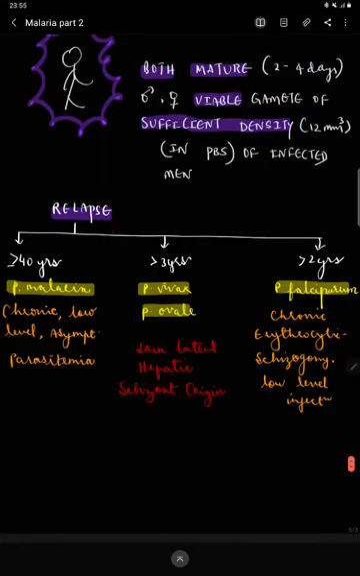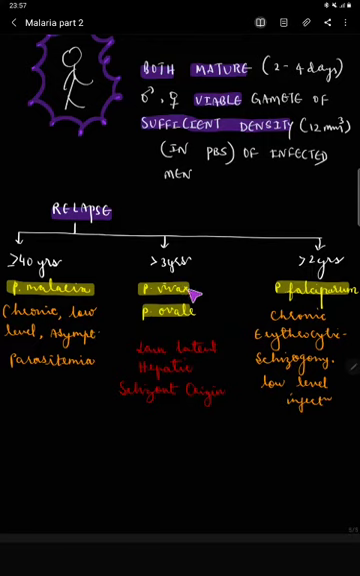Now what is called relapse? For Plasmodium malariae it is more than or equal to 40 years. For Plasmodium vivax and ovale it is more than 3 years, and for Plasmodium falciparum it is more than 2 years. If after more than 3 years the person again gets malaria, that is probably a relapse of Plasmodium vivax and ovale. What is the cause for relapse? If it is Plasmodium malariae, it is a chronic low level infection, and the person can have an asymptomatic parasitemia for a long time.